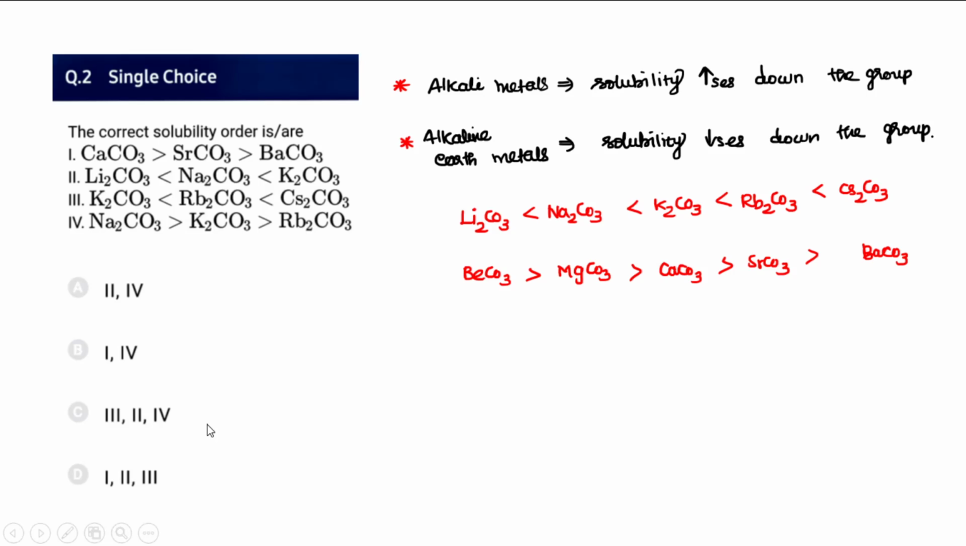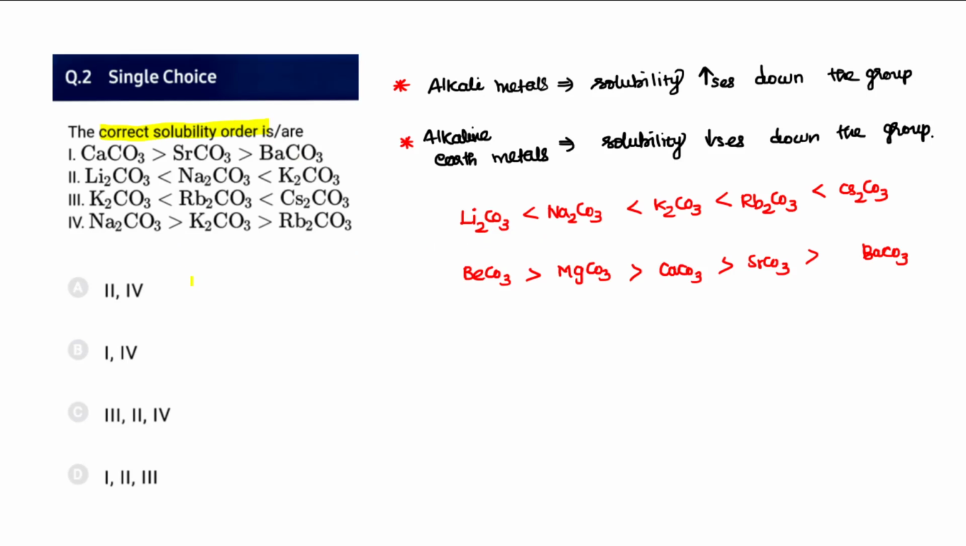Second question, the solubility order for some carbonates is given. From the options we infer that alkali and alkaline earth metals are given. Alkali metal solubility generally increases down the group, and alkaline earth metal solubility decreases down the group. The solubility is always dependent upon two important factors. One is hydration energy, the other one is lattice energy. Which predominates decides the solubility. So now the correct solubility order we can guess from this.